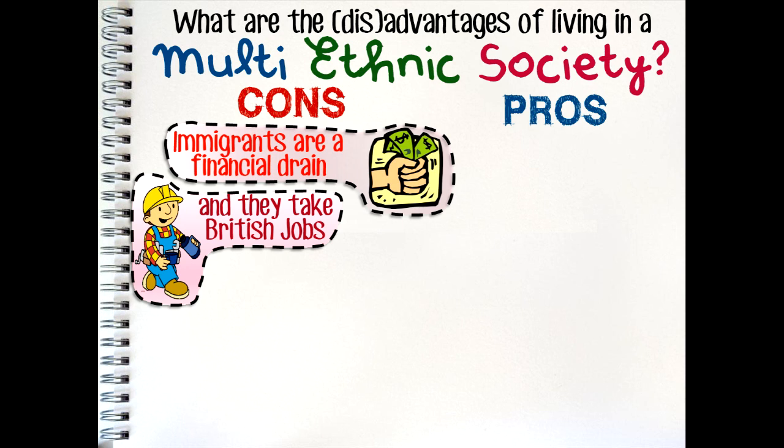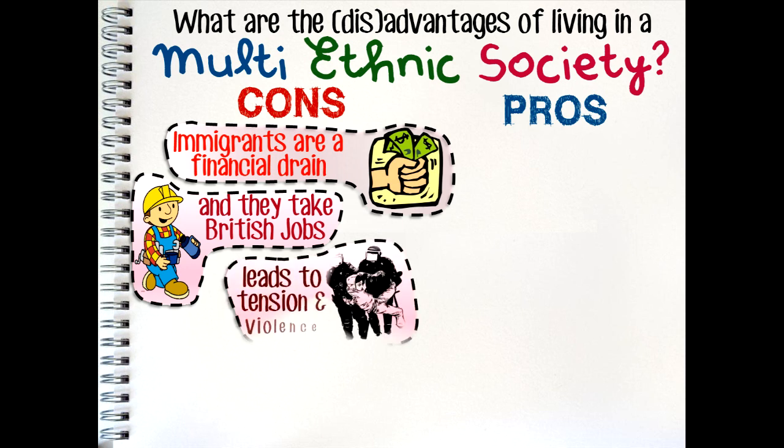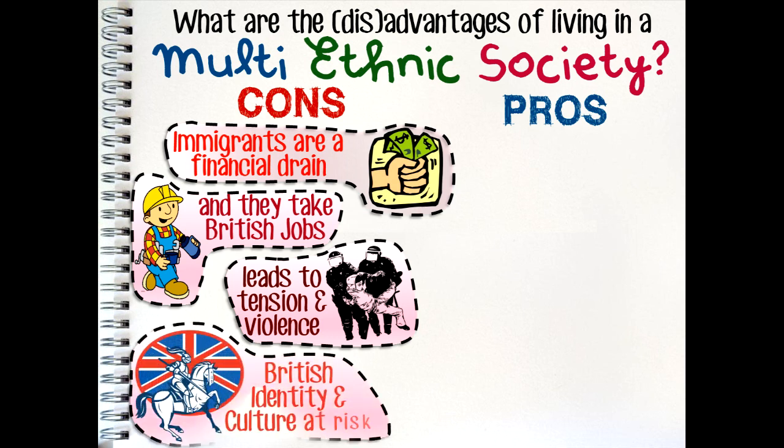They argue also that the wide variety of cultures can lead to tensions among communities, which can lead to violence. For example, the Bradford race riots in 2001. Finally, they argue that the traditional British identity and culture is at risk of being lost or devalued by immigration.